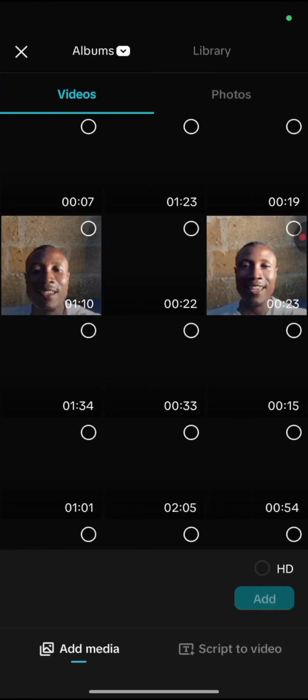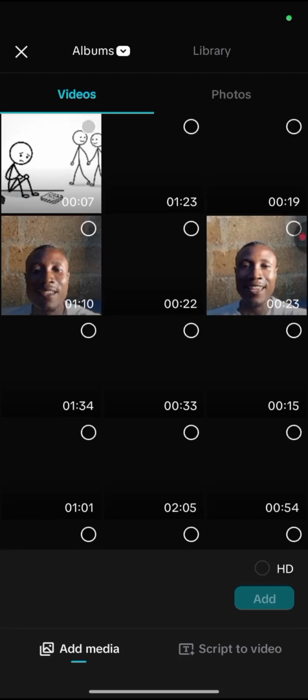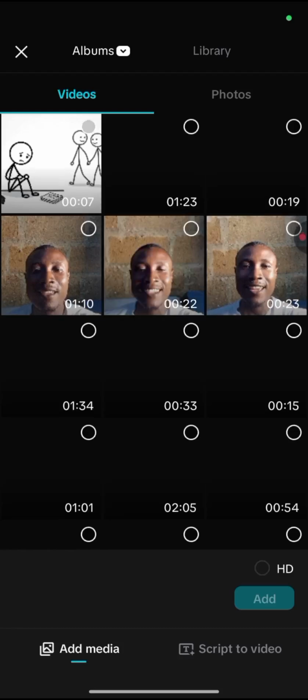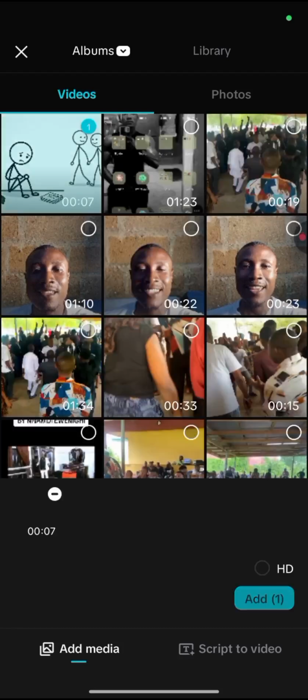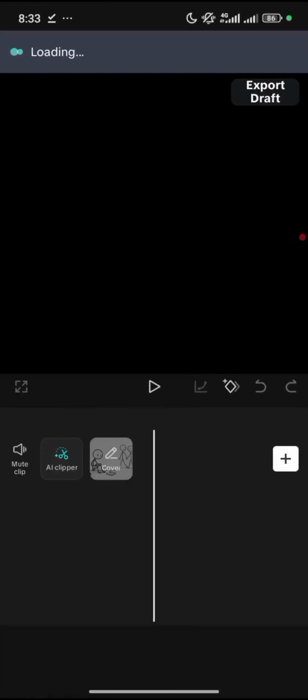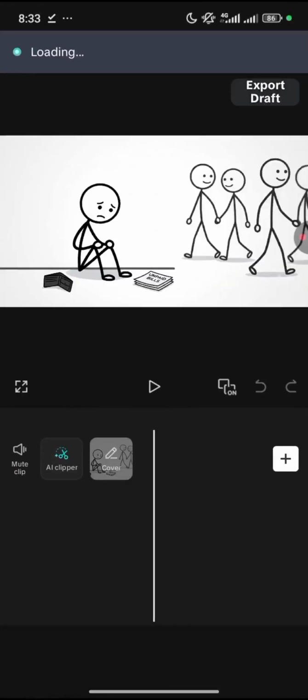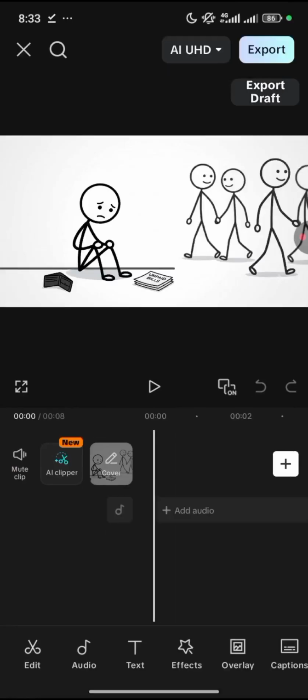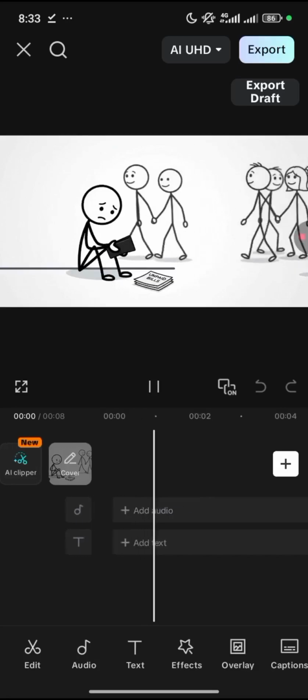So what you do is you paste the video. Let's allow it to open, right? Click on add and you paste them as much as you were able to generate, right? You paste them and you bring them here, and this is what you are going to get.